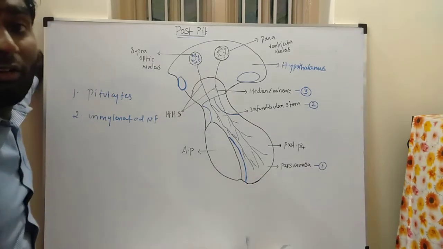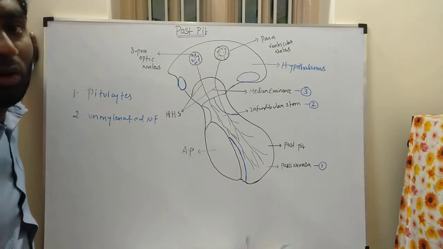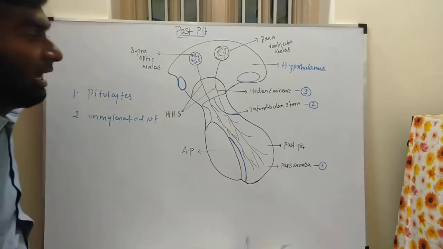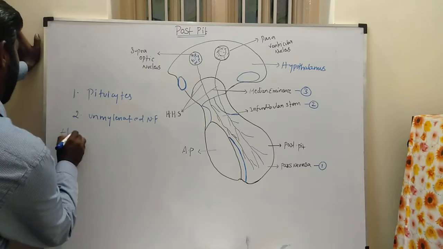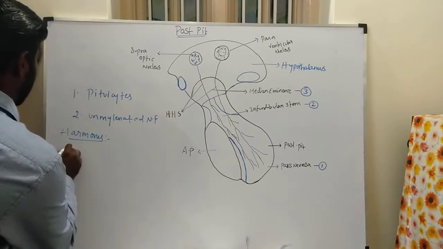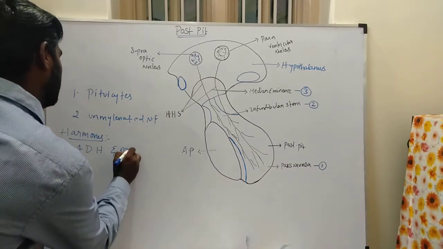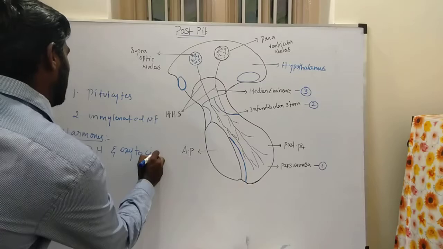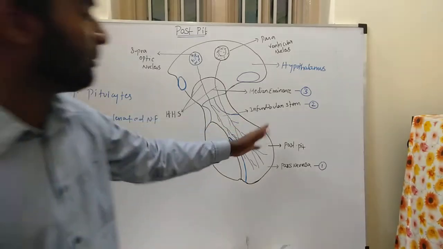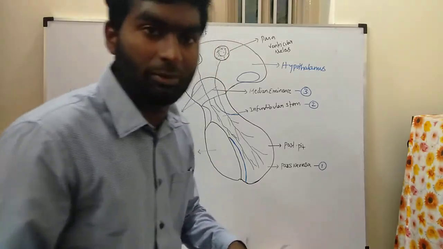Now we go to the hormones secreted by the posterior pituitary. Two hormones are there: the ADH hormone and the oxytocin hormone. Actually, there is no hormone secretion in the posterior pituitary.